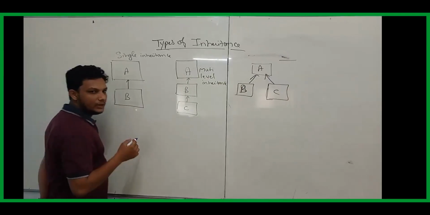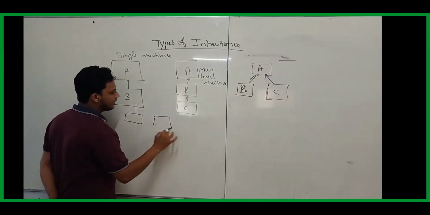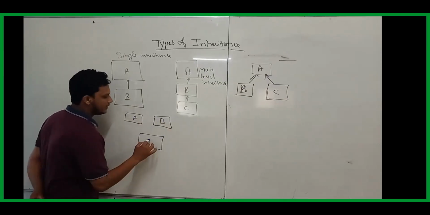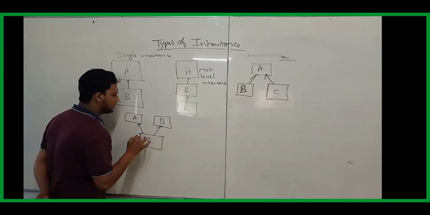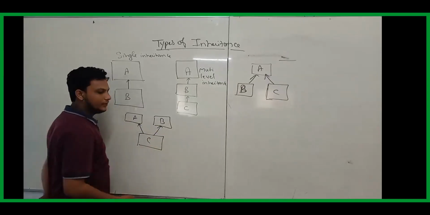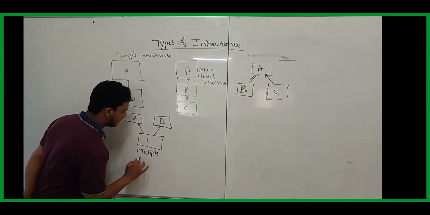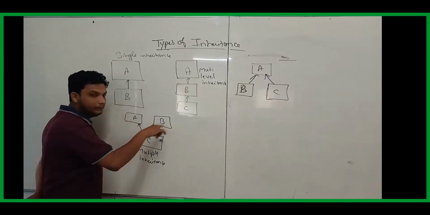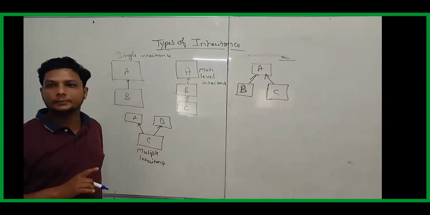There is one more type of inheritance. I have a class called A, a class called B, and one more class called C. C will extend A and C will also extend B. This kind of inheritance we call multiple inheritance, that is, it is inherited from multiple classes.